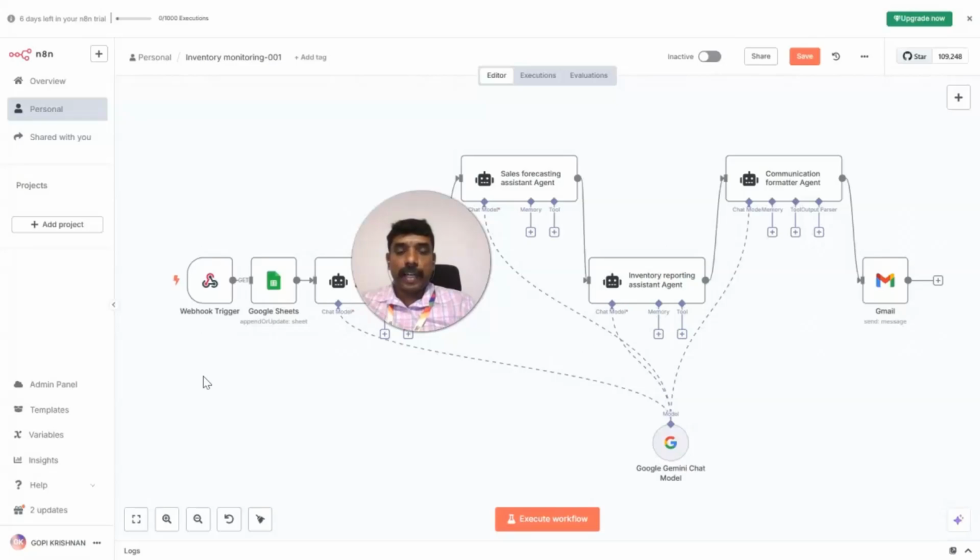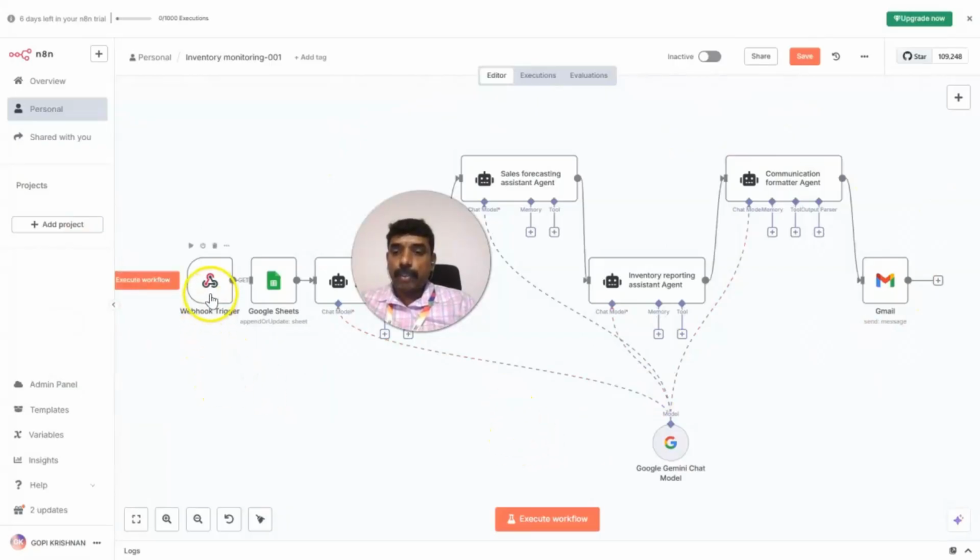So I have connected a number of nodes here. So whatever items I'm connecting, it is called as a node. Everything is called as a node. So say for example, the workflow starts here and the workflow ends here. So I have connected a number of nodes here. Each element of the workflow is called as the node.